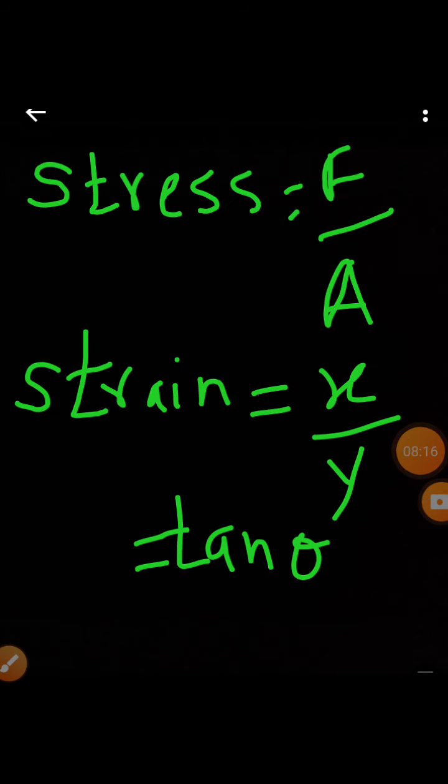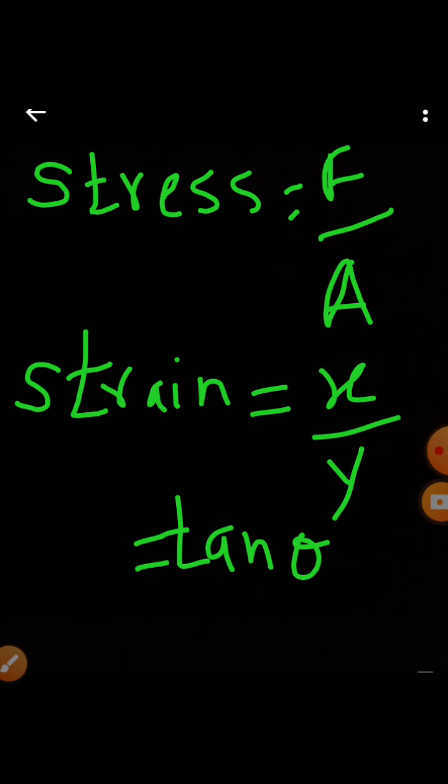So writing down the formulas for shear stress and strain. The shear stress is equal to the applied tangential force upon the area of the topmost layer of the body. So stress is equal to F by A, tangential force upon the area on which the force is applied, and the corresponding strain is equal to the lateral shift of the topmost layer divided by the distance of the topmost layer from the fixed layer.